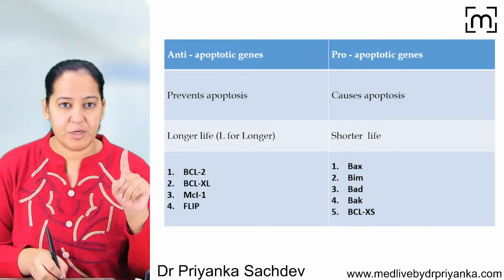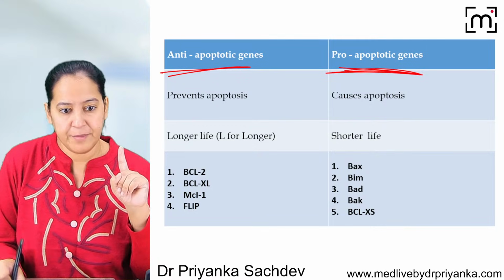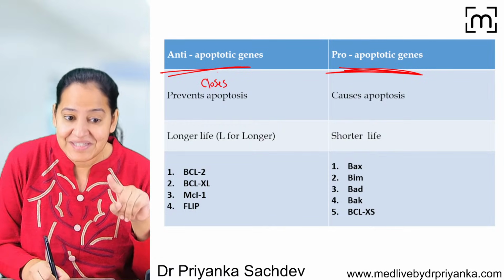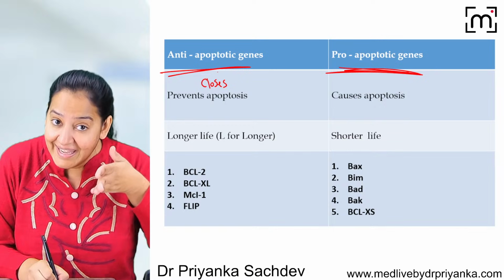So what are anti-apoptotic proteins? And what are pro-apoptotic proteins? Anti-apoptotic proteins are the ones which close the door, which close the transition pore in the mitochondria, and they prevent the leakage of cytochrome C.